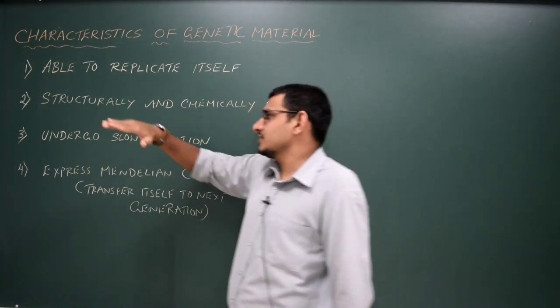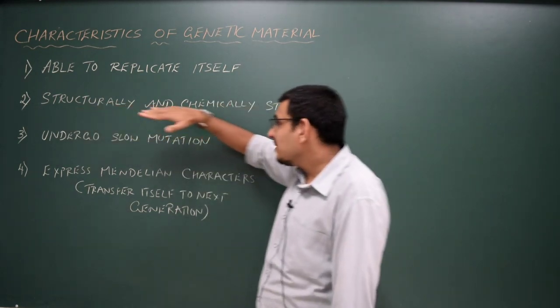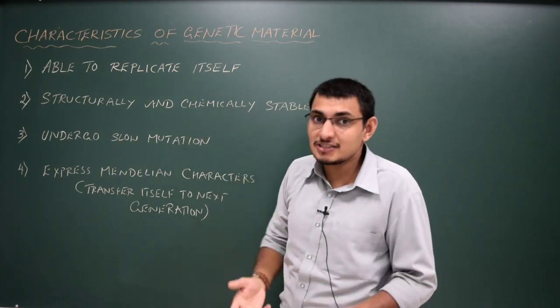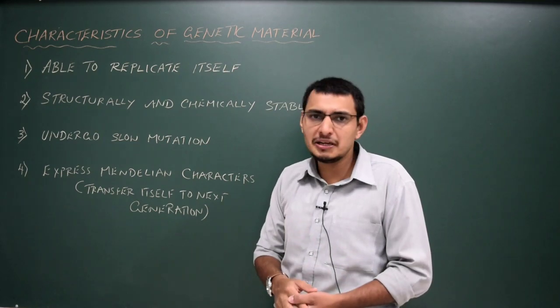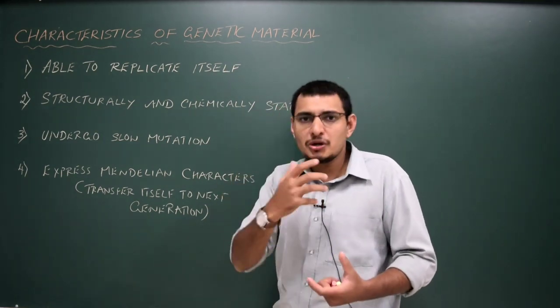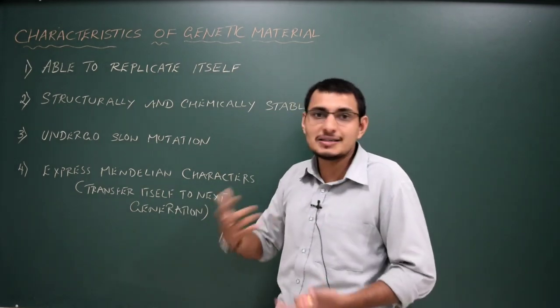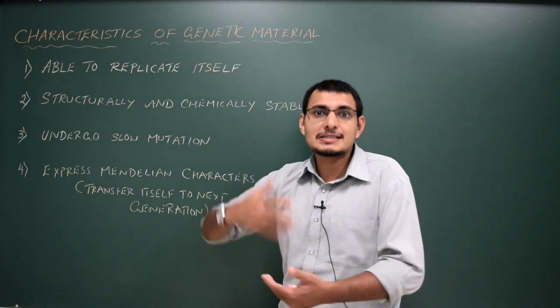Structurally stable, yes, it should withstand high temperature. At the same time, it should not react with any other chemical. If it reacts, obviously the structure or the chemical nature will be lost. It cannot be a good genetic material because the information stored in it could be lost. It cannot pass its information to its offspring or its generation.